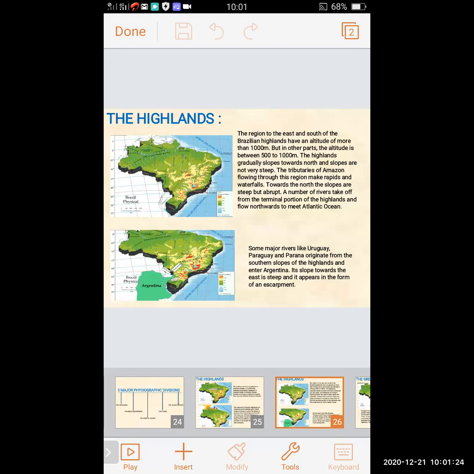But in other parts, the altitude is between 500 and 1000 meters.